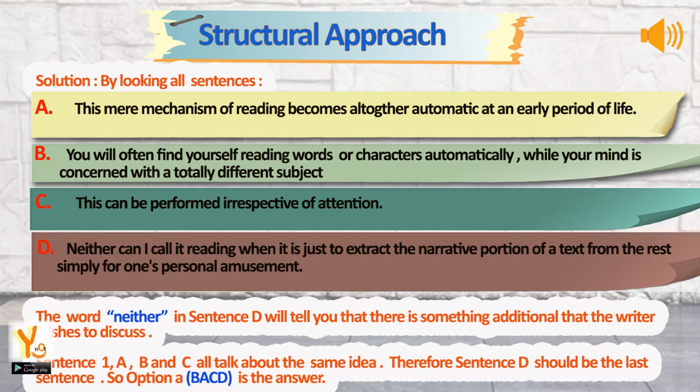Solution, by looking at all the sentences. The word neither, in sentence D, will tell you that there is something additional that the writer wishes to discuss. Sentence 1, A, B and C all talk about the same idea. Therefore sentence D should be the last sentence. So option A, B, A, C, D is the answer.